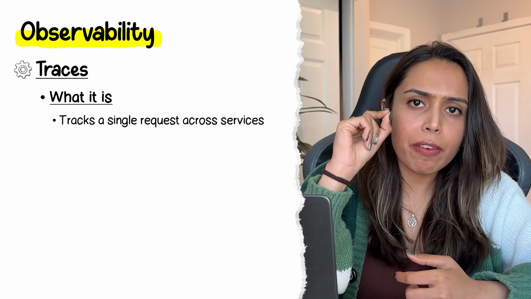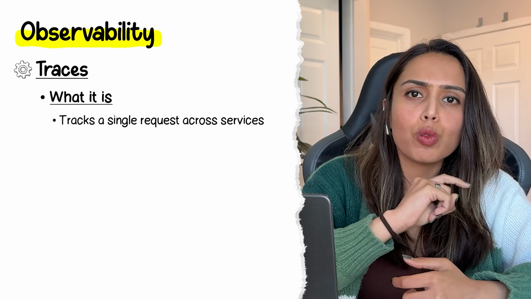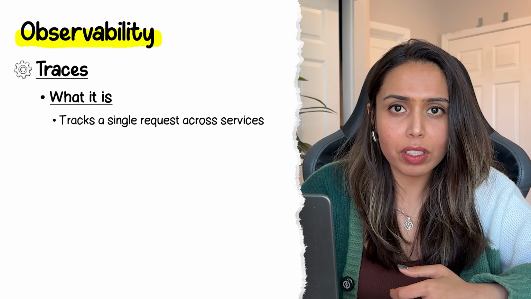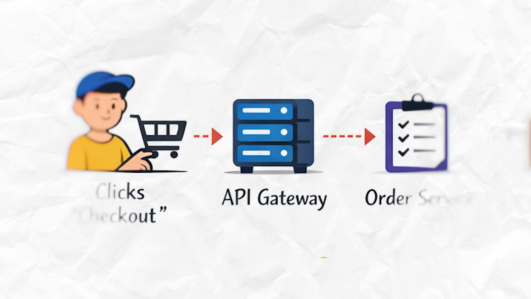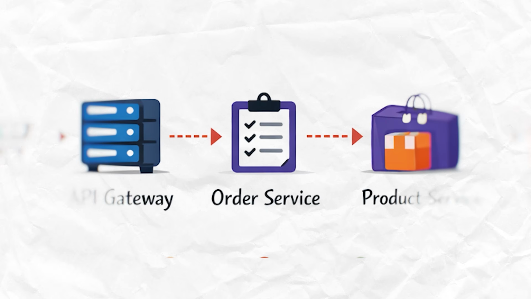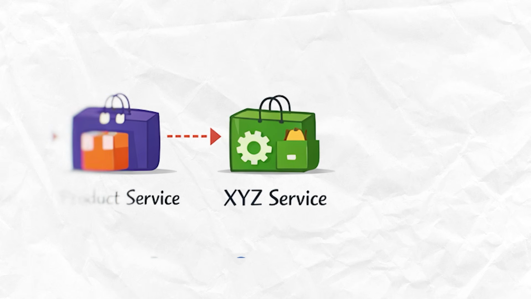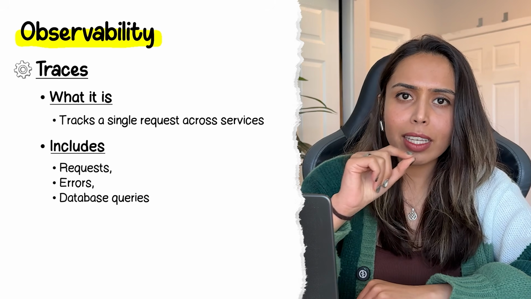Another key pillar here is traces. It helps you trace every single request when it goes through multiple services within your application. When the user hits the checkout, it hits the gateway, then it goes to the order service, then it goes to the product service, and then it goes to XYZ service. Traces help you map this.